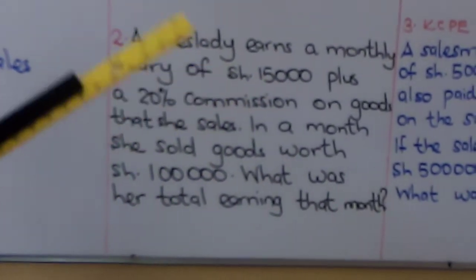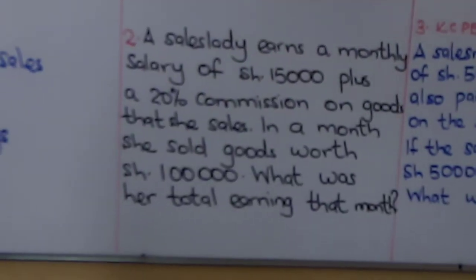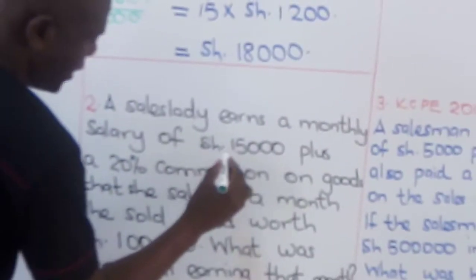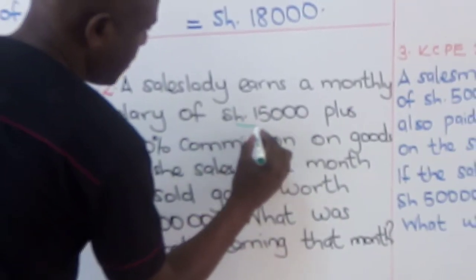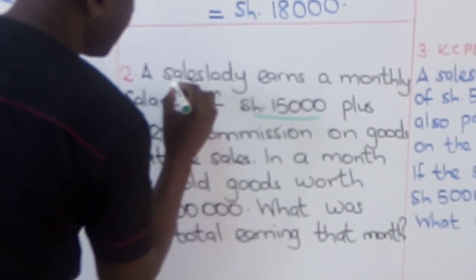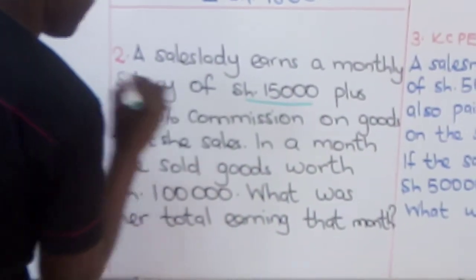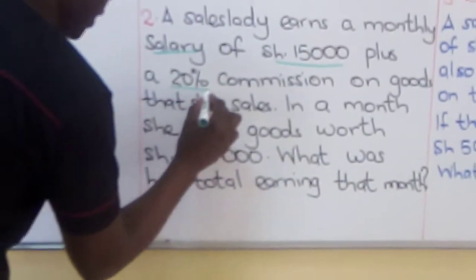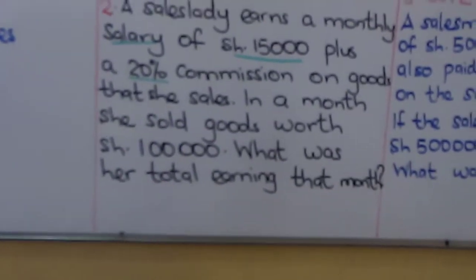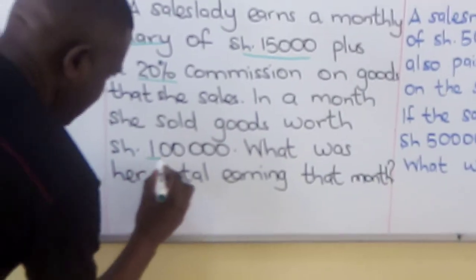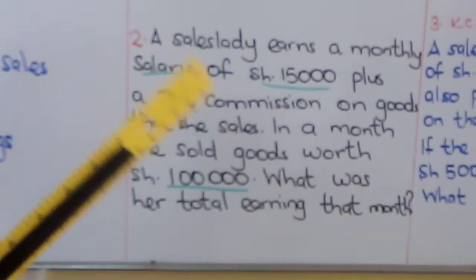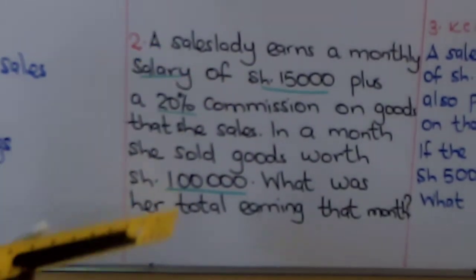So we want to underline certain special features in this question. We are underlining the salary. We are underlining the commission, and we are underlining the sales. Very good.